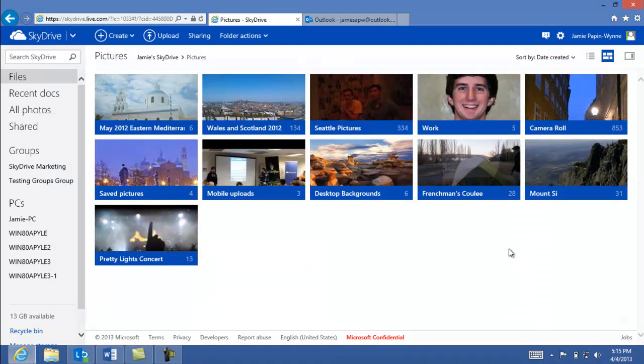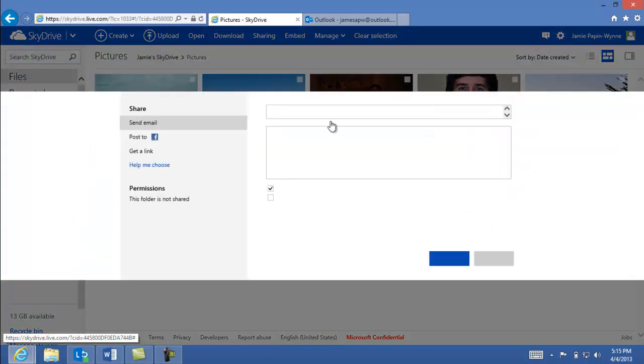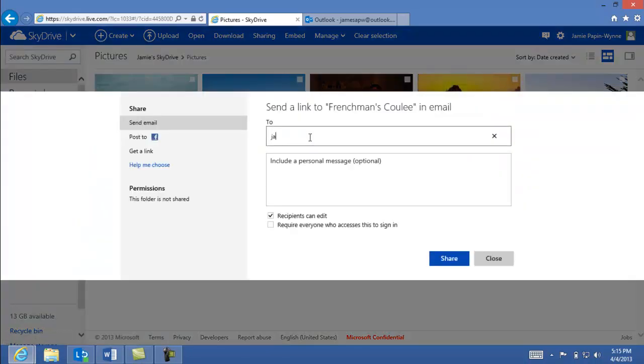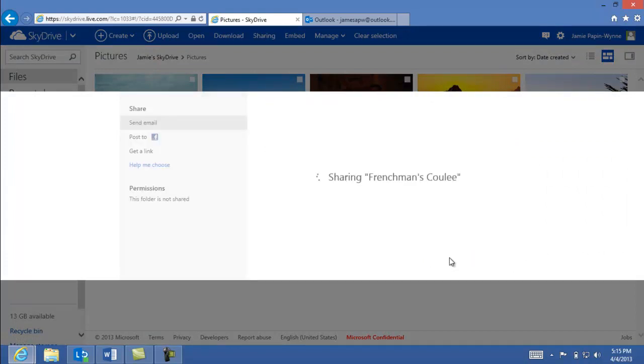Something I want to highlight is the cool photo sharing capabilities of SkyDrive. So as everyone knows, you just right click and press sharing and it's going to send an email. This is a photo album, so it's an album of only photos, and so it's going to share this to the email that I've specified.